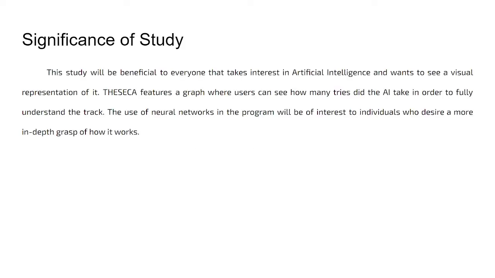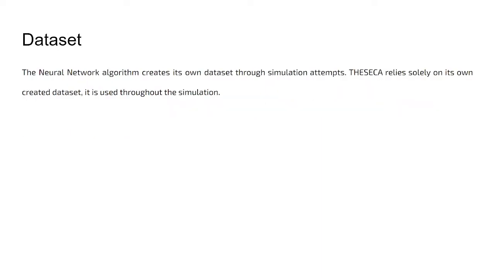Let's now go to methodology. The methodology consists of the significance of the study. This study will be beneficial to everyone that takes interest in artificial intelligence and wants to see a visual representation of it. Theseca features a graph where users can see how many tries the AI took in order to fully understand the track. The use of neural networks in the program will be of interest to individuals who desire a more in-depth grasp of how it works. Next is the dataset.